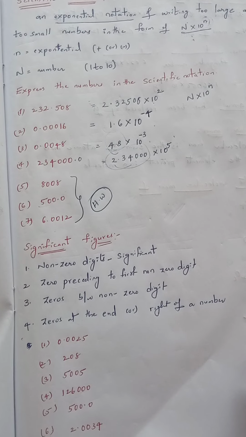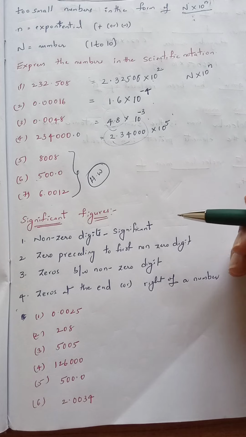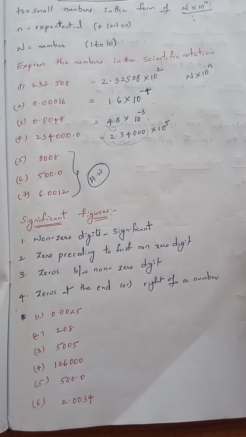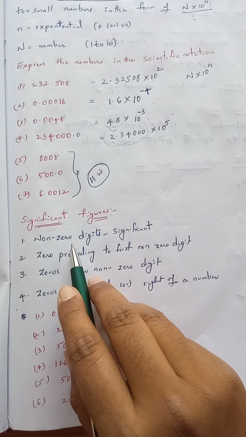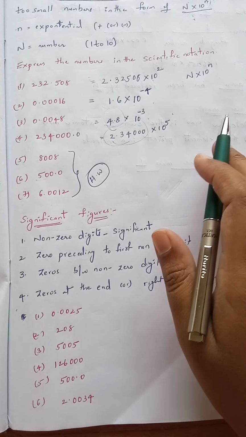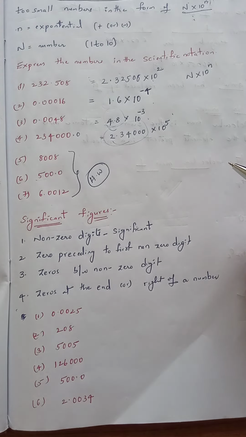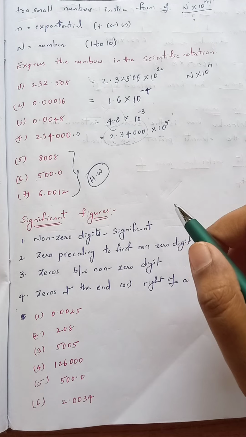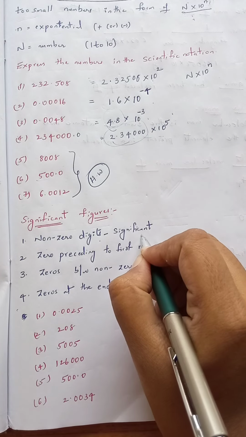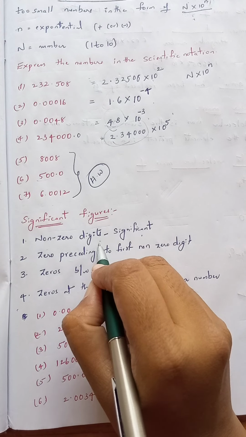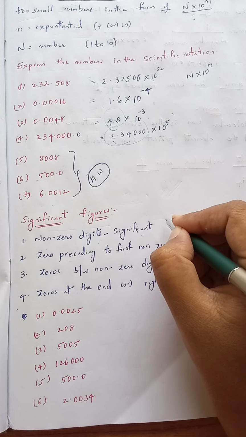Now another important concept is about significant figures. When can we use significant figures? What are significant figures? First we want to know that. Significant figures are applicable especially for the zeros where they are present. Sometimes we can take those zeros also as significant figures. Before that, the first thing to remember is that all non-zero digits are significant. Non-zero in the sense they are between 1 and 9.